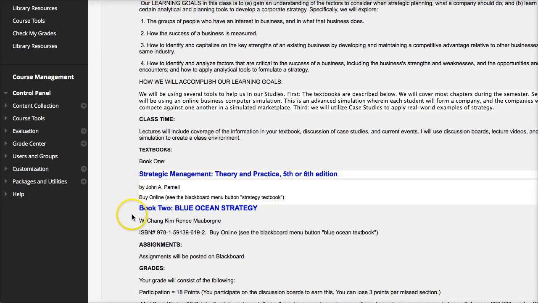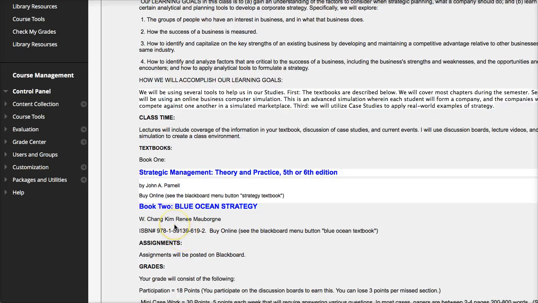And book 2 is Blue Ocean Strategy, and any edition of this book would be fine. They're all very similar. Both these books are priced under $40. I think Blue Ocean is probably around $20 to $24, and Strategic Management is probably like $36 to $39, somewhere around there. I purposely looked for lower cost books that were of decent quality and very innovative and influential in strategic management theory.